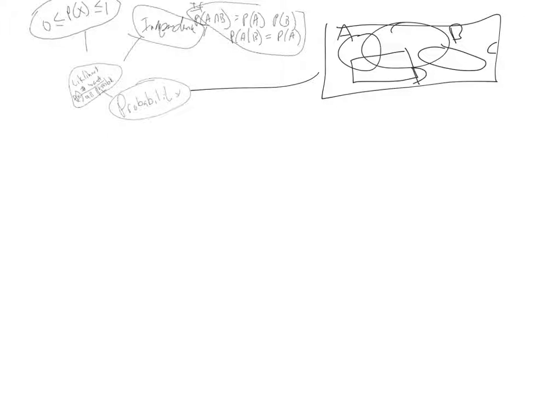When I have something like this, this little shaded area here is B intersect C. And B intersect C might be independent. In a Venn diagram, you cannot prove independence. Once again, in a Venn diagram, you cannot prove that two events are independent. We can, however, prove that two events are definitely not independent.